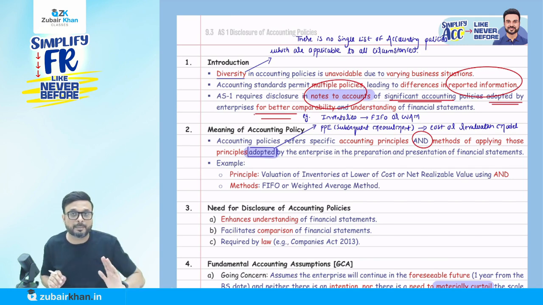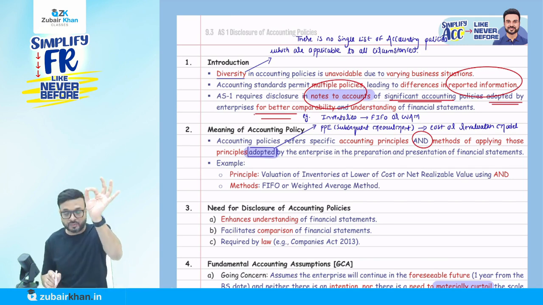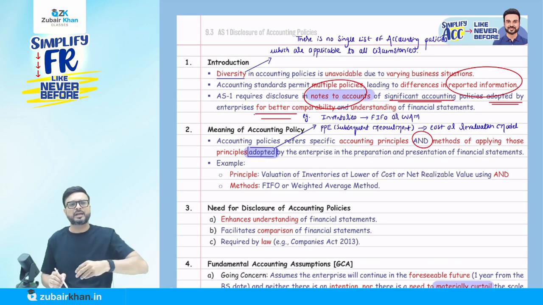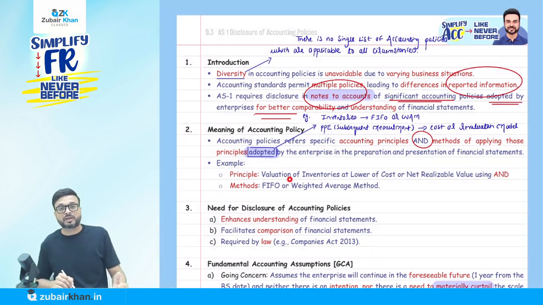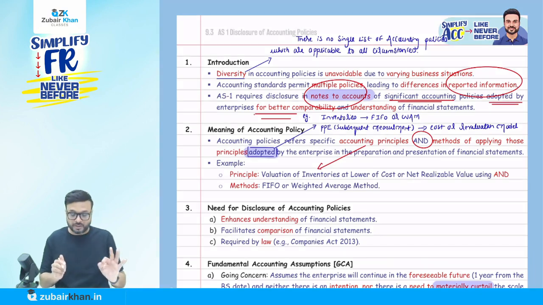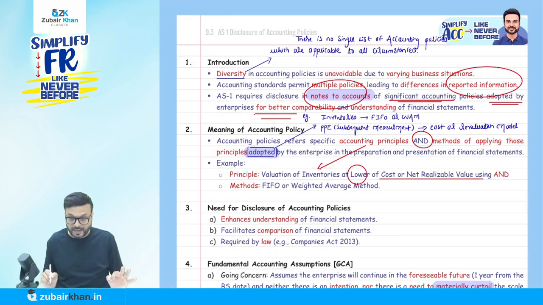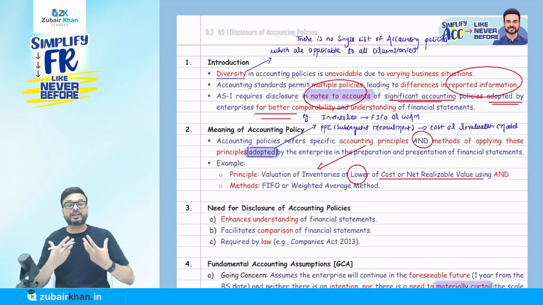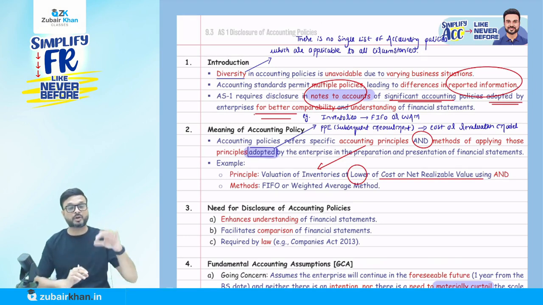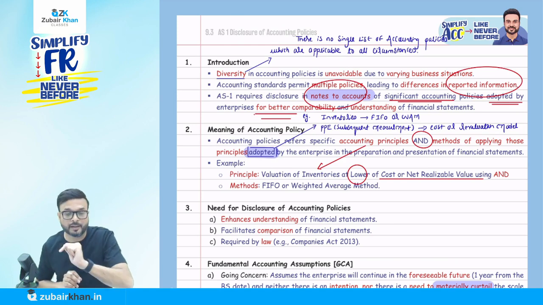So let's take an example here. What is specific accounting principle? Specific accounting principle means, for example, that there are so many things. Let's talk about the inventory. Now, what do they say? They say the valuation of inventory should be done at lower of cost or NRV. So when we do the valuation of inventory, AS 2 tells us that we have to do the valuation at lower of cost or NRV. Why we take lower, we'll discuss in AS 2. But this is a specific accounting principle.